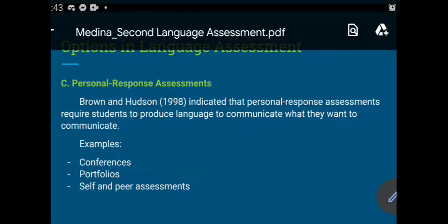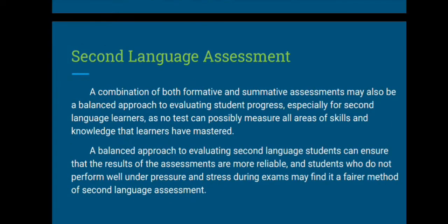First, the categories of this are direct assessment of a specific performance, indirect assessment of general competence, metacognitive assessment, socioaffective assessment, and student-generated test. A combination of formative and summative assessments may also be a balanced approach to evaluating student progress, especially for second language learners, as no test can possibly measure all areas of skills and knowledge that learners have mastered.